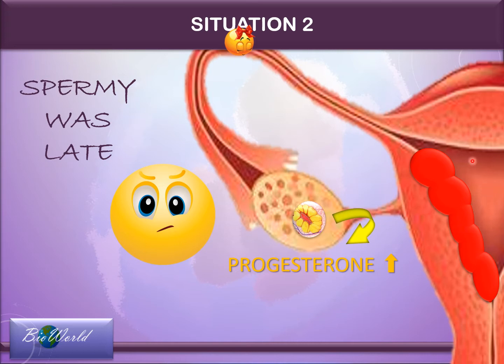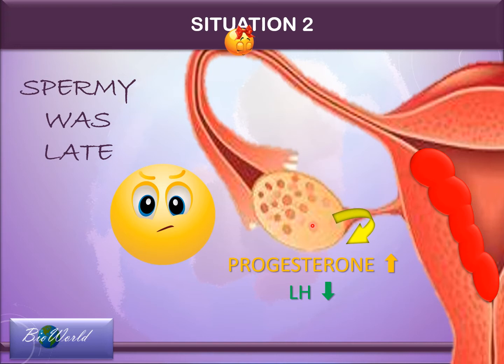But since spermy has not arrived, what will happen now is the negative feedback of progesterone to the pituitary gland will cause the LH concentration to decrease. Without LH, the corpus luteum cannot be maintained, so it will shrink.